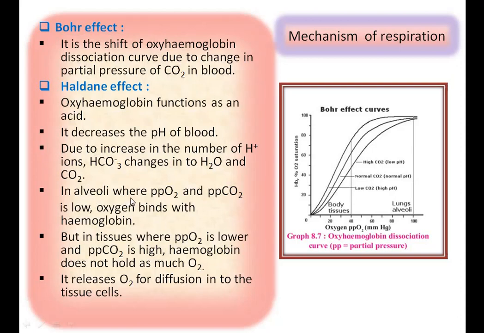In alveoli, where partial pressure of oxygen is high and partial pressure of carbon dioxide is low, oxygen binds with hemoglobin. But in the tissues, where partial pressure of O2 is lower and partial pressure of carbon dioxide is high, in this condition hemoglobin does not hold as much oxygen. It releases oxygen for diffusion into the tissue cells.